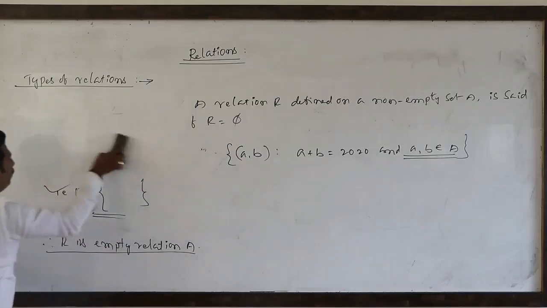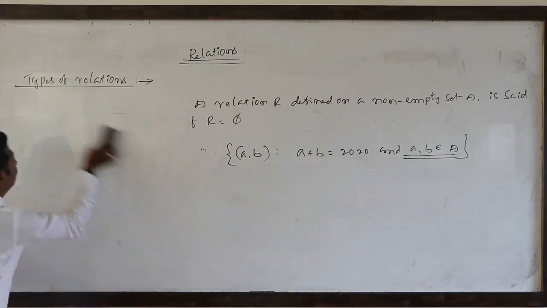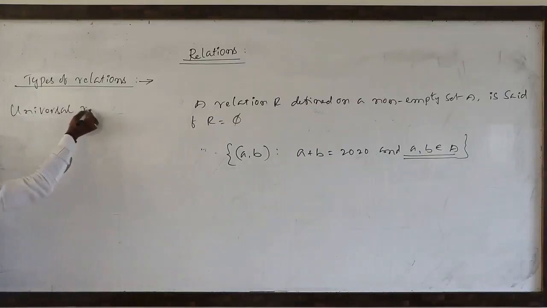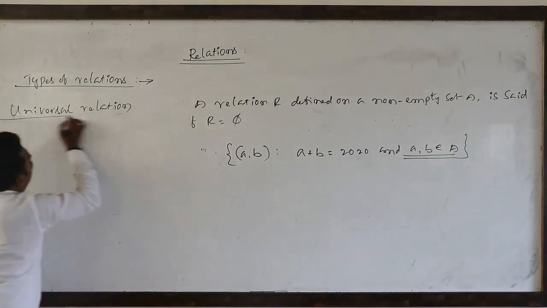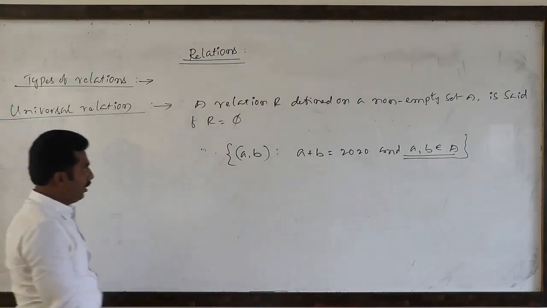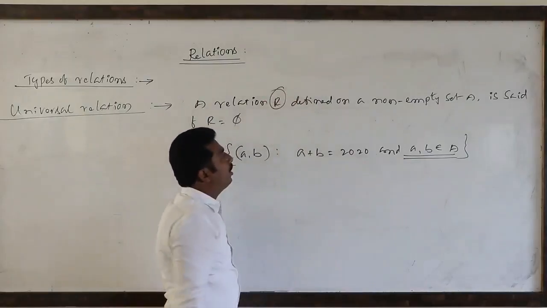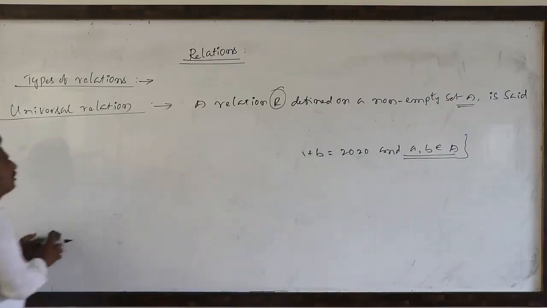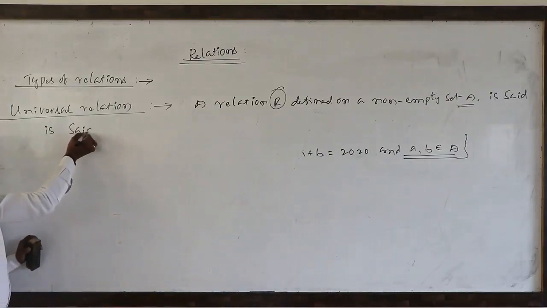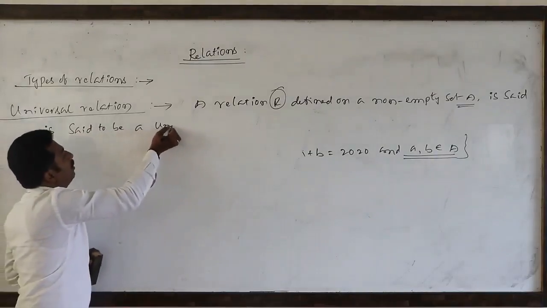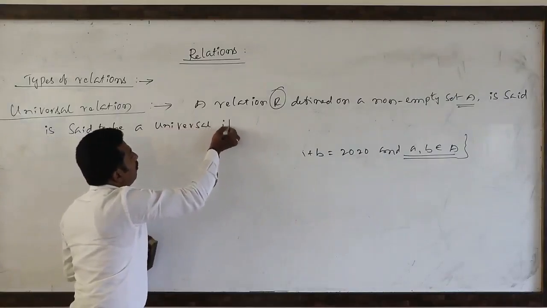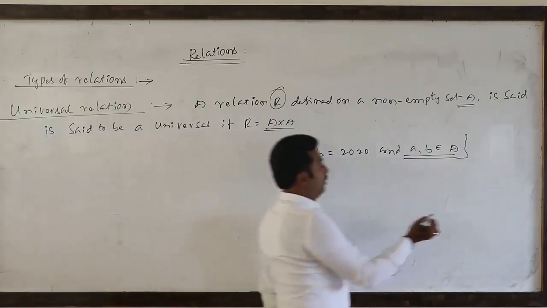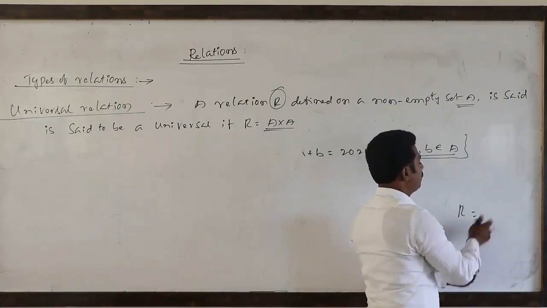Universal relation, the second type. A relation capital R defined on a non-empty set capital A is said to be universal if R equal to A cross A. Empty relation means R equal to the null set.